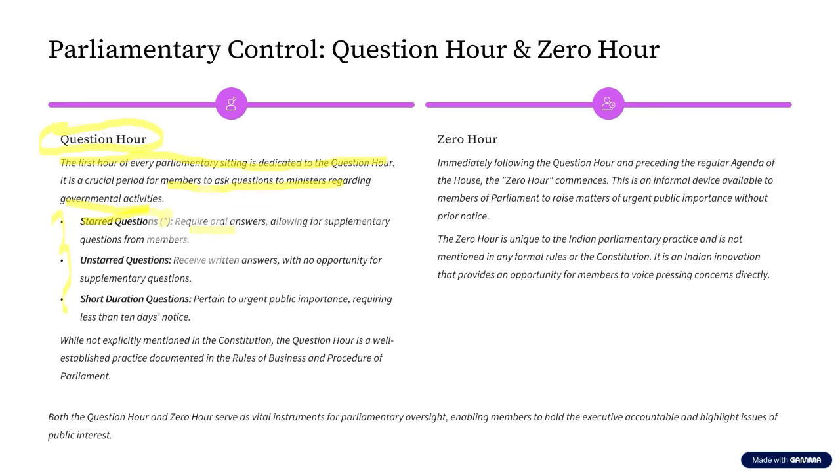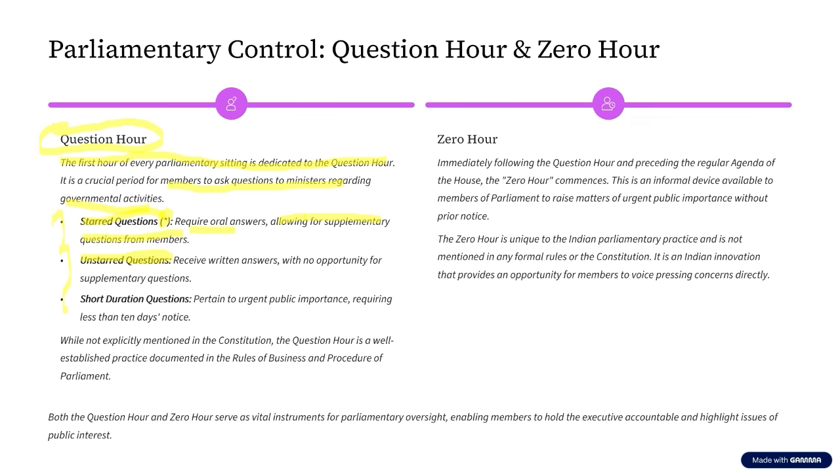Now, when they give an oral answer, can there be a supplementary question from the members? Yes. When they give oral answers, there can be a supplementary question from the members. So this is what we call a starred question. Then there is something called an unstarred question. That is, in the question that is asked, there is no star mark present.